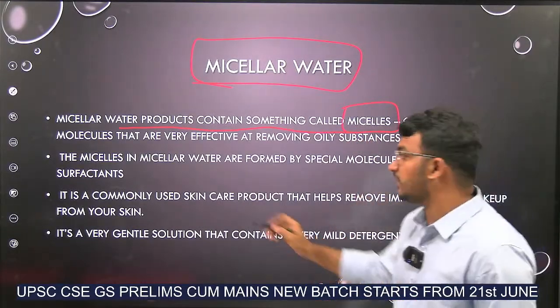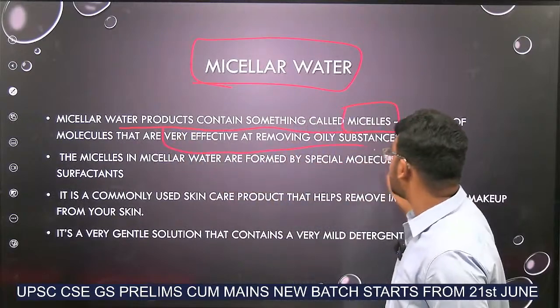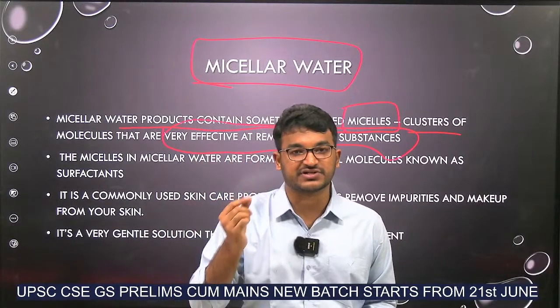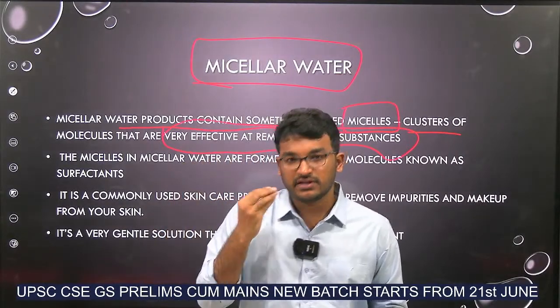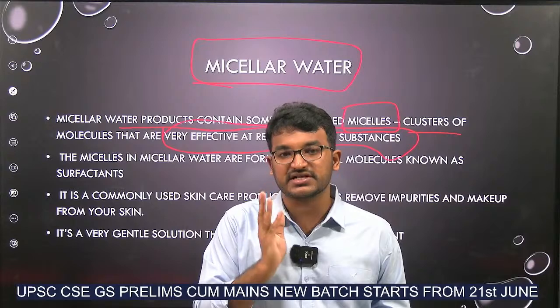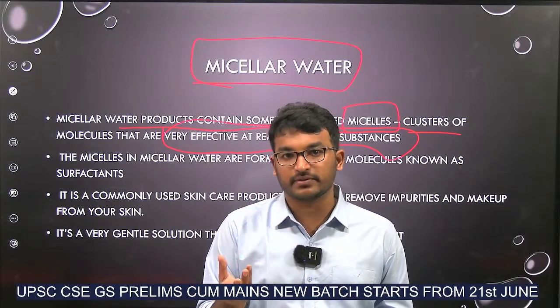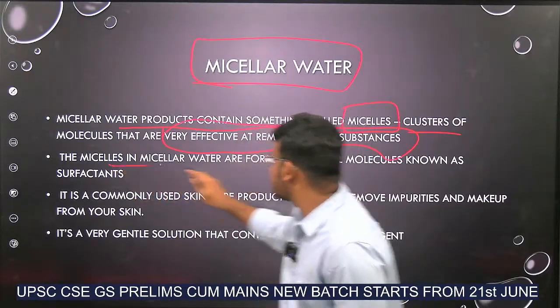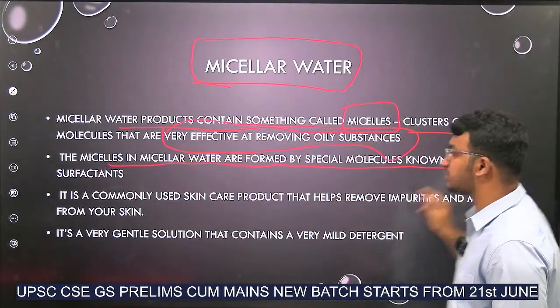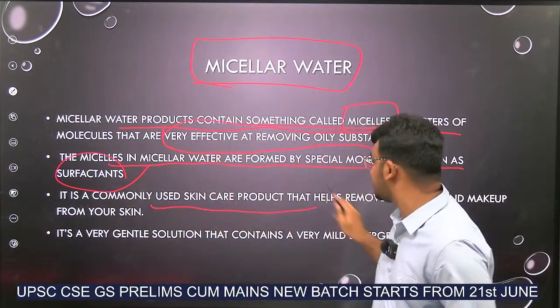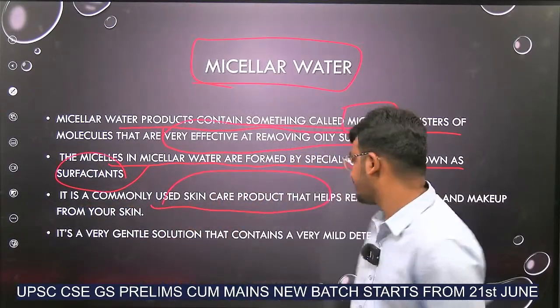These are clusters of molecules that are very effective at removing oily substances. If my face has some oily substances, using these micelles, that water micelles, I can remove oil from my face to look glowing. The micelles in micellar water are formed by special molecules known as surfactants. As I already told you, it is commonly used in skincare products. Okay.